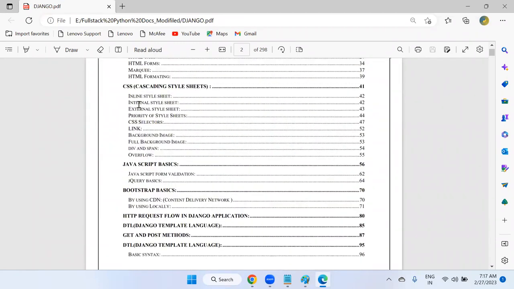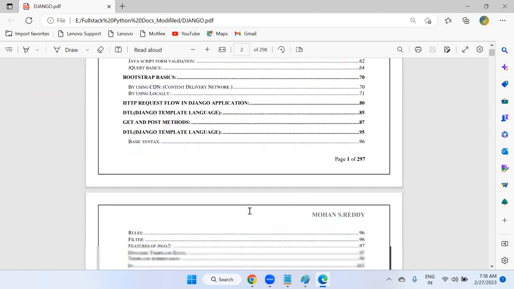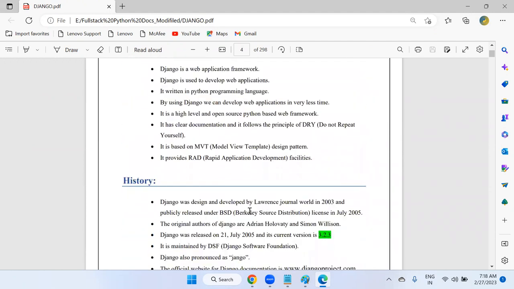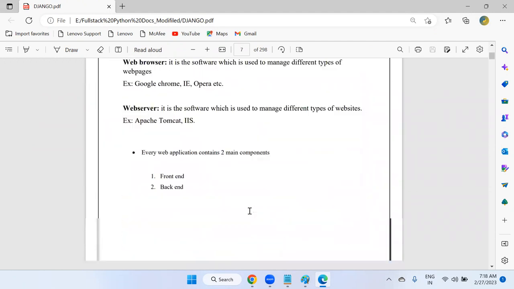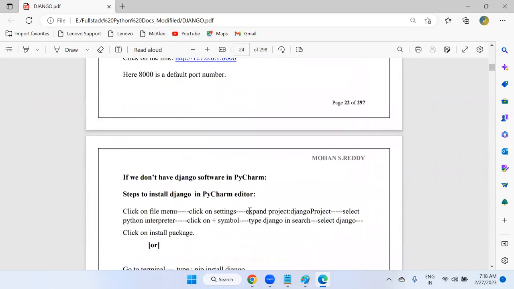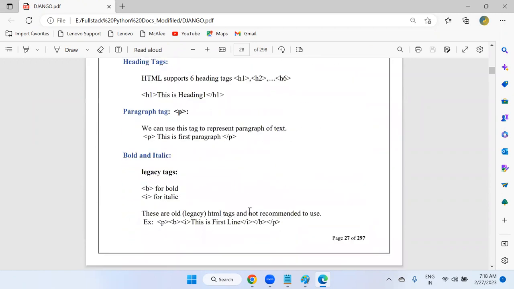These are the direct topics, but in each and every topic, lots of methods are involved internally. This is almost 300 pages of material. The installation steps and everything, including coding, I have included with screenshots. Once you follow this documentation, no one will be confused, and you can happily practice with it.